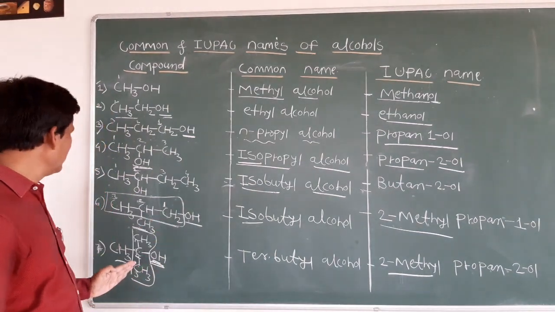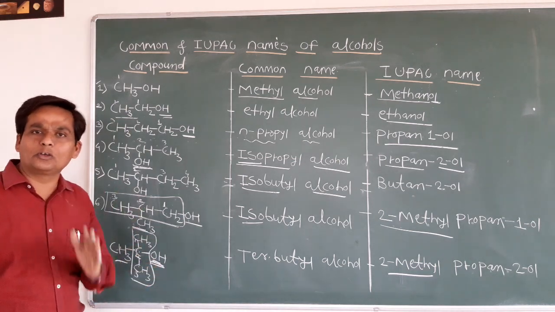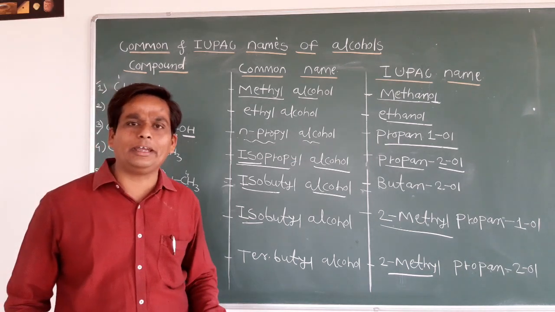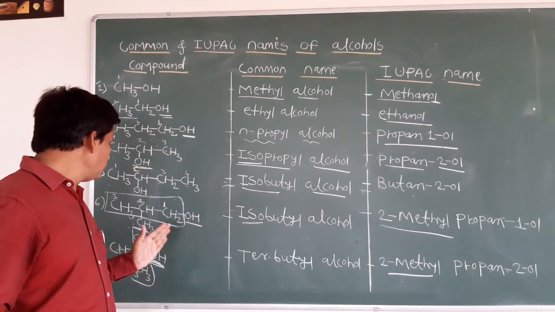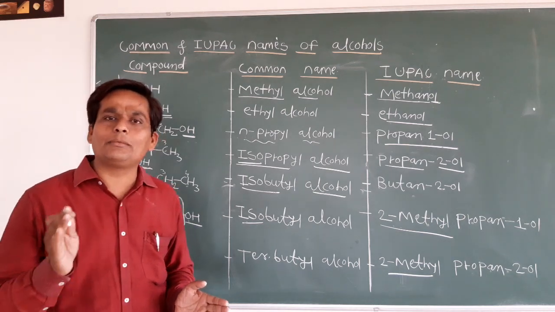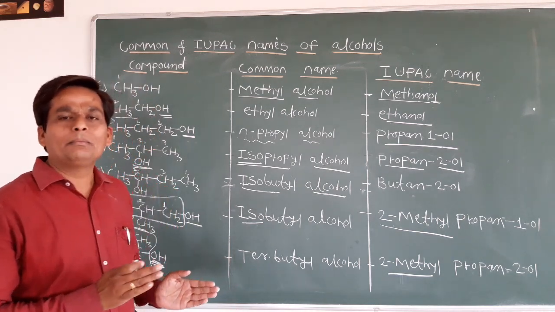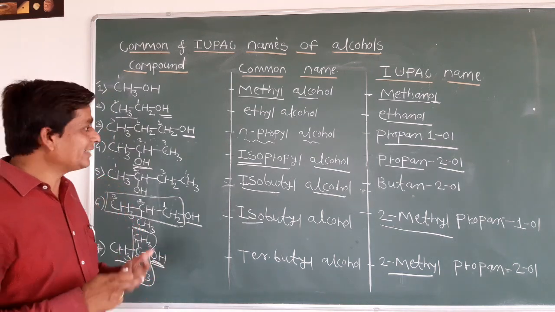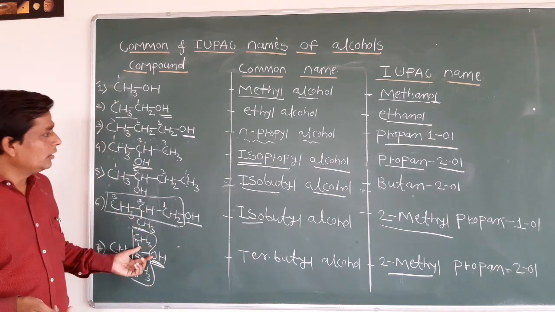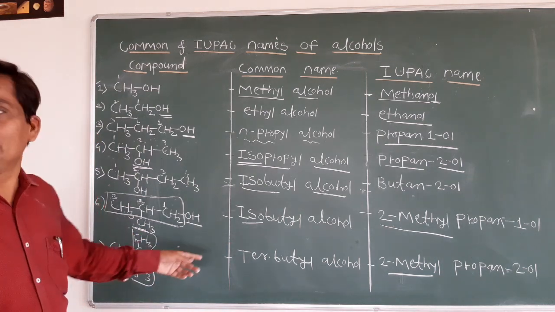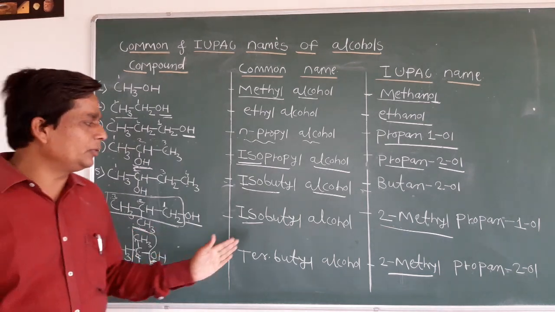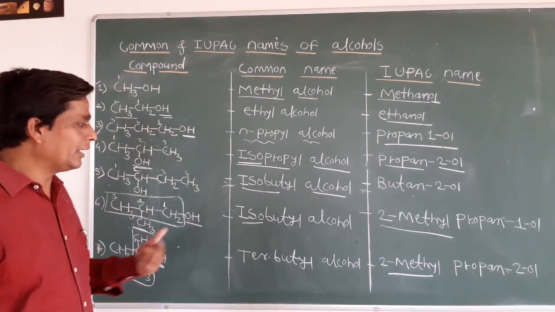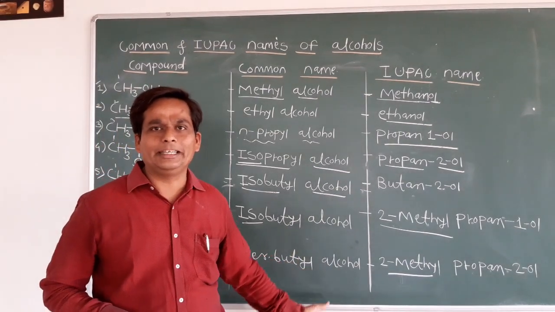Whenever you give the numbering, first of all you see where the functional group is going to be attached. Okay. So when more than 2 substituents are attached, at that time also you follow the same rule, but you see whether the functional group is attached or not. Then we'll see the next example. In this example we already completed how to give the IUPAC name of tertiary butyl alcohol.